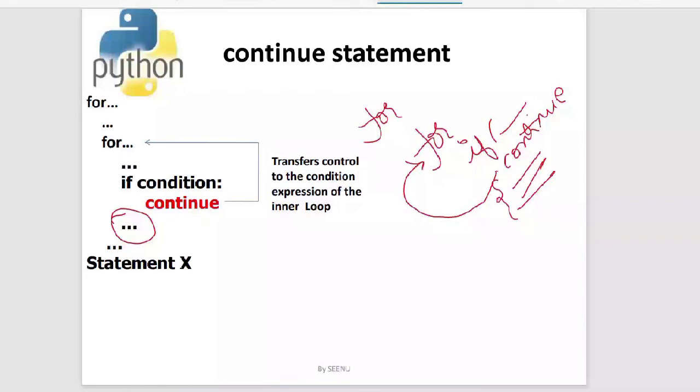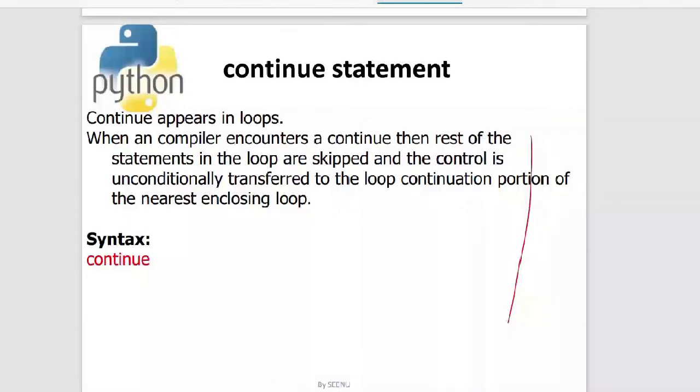Understanding it in the single loops is very easy for us, but understanding it in the nesting is very difficult. That's the reason we use a term inside the definition of continue: continuation to the nearest enclosing loop. This is important when you put it in a definition. So when I use a continue inside the inner for, the rest of the statements after continue will be skipped and it goes for the next iteration of the inner for.